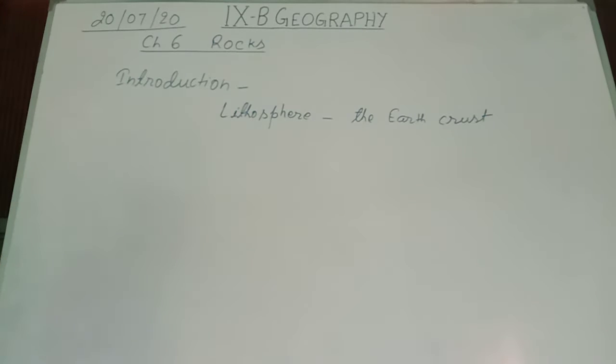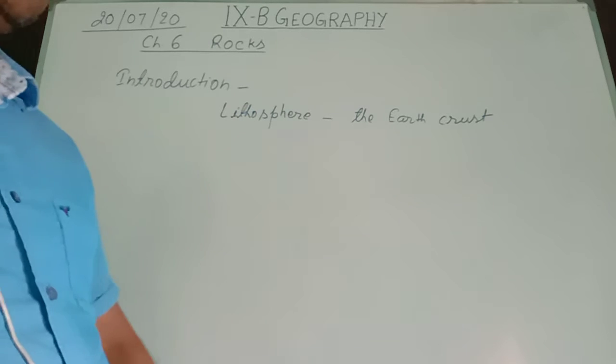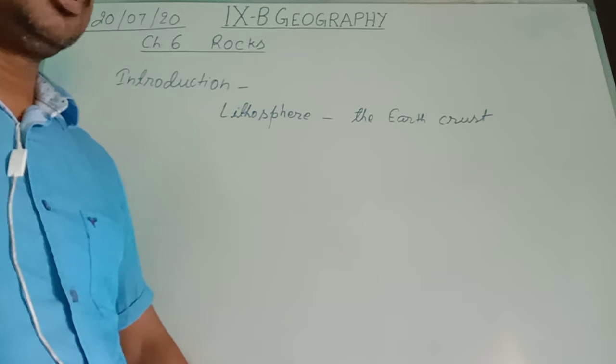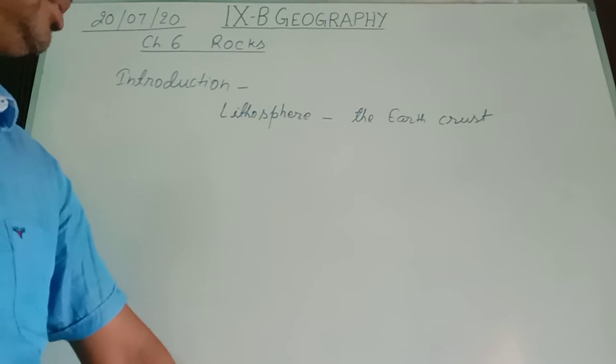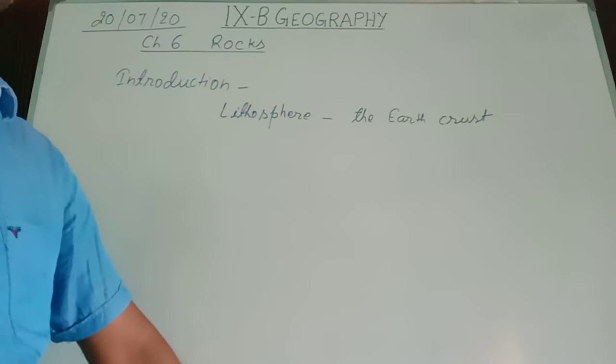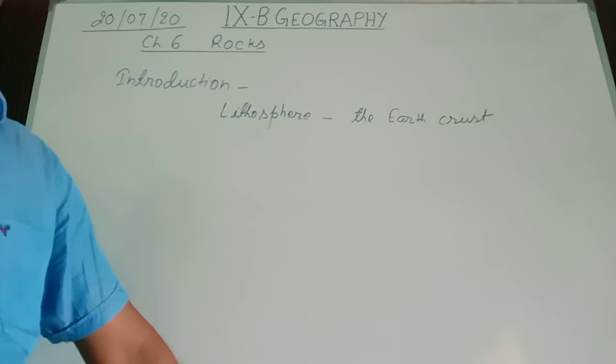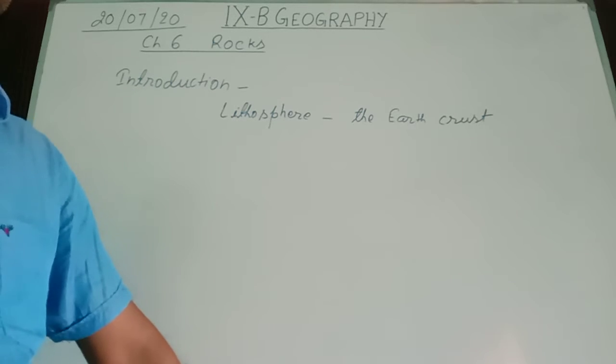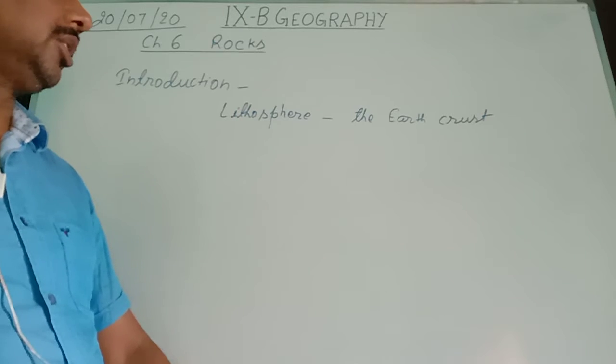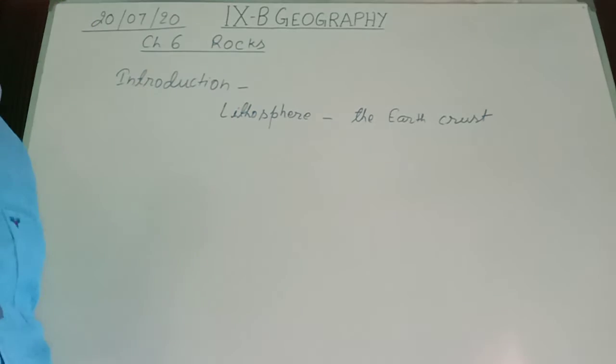That is the solid portion or the upper layer of the lithosphere. In this, a little classification is there. The solid portion of the land is lithosphere, as well as the solid portion of the ocean, means the base of the ocean, that is solid, is also part of the lithosphere.